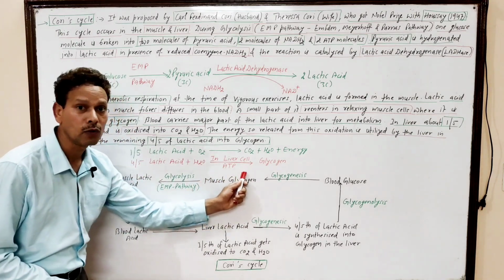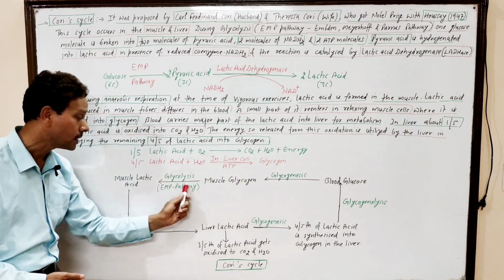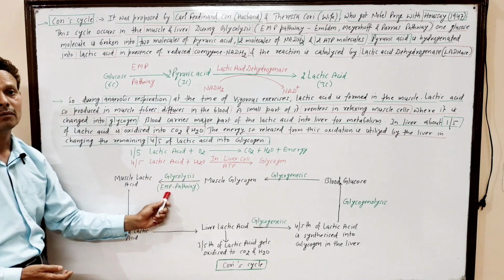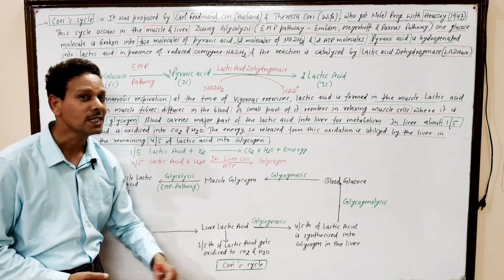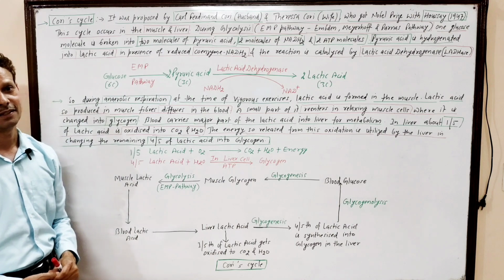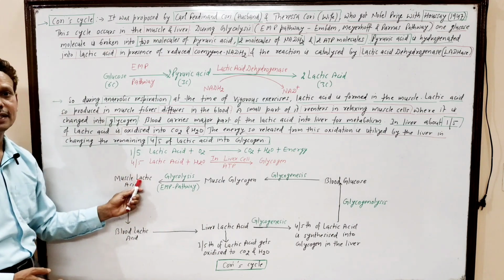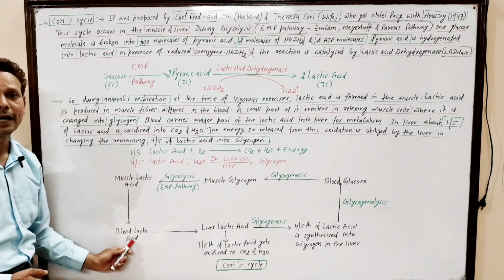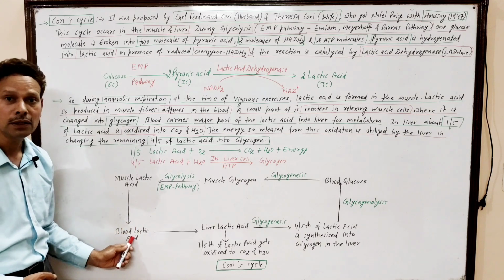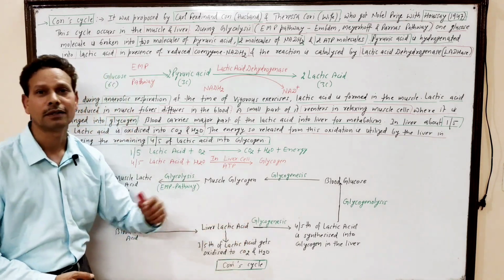That muscle glycogen in glycolysis, the EMP pathway, converts into lactic acid, and that lactic acid is carried by the blood into the liver.